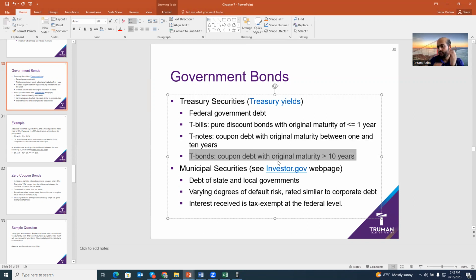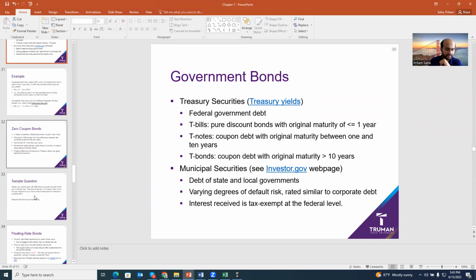So now, if the government wants to issue a bond, they decide coupon, they decide maturity, they decide face value. They have to go to the market to find the interest rate, right? Approve the interest rate for this maturity, right? So basically, when we plot the interest rate at appropriate maturity, that graph is called the term structure of interest rate, or that graph is called the yield curve.